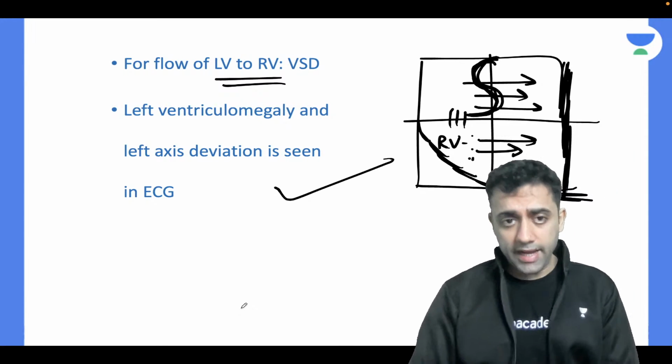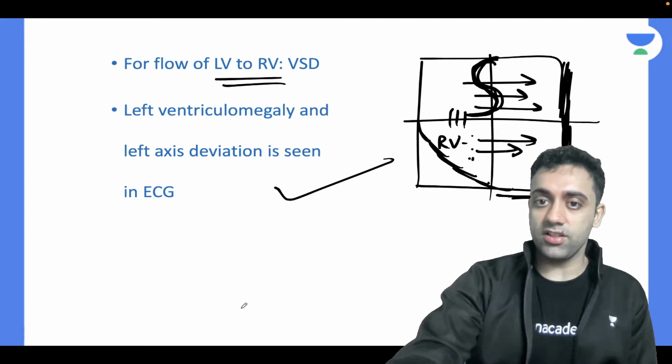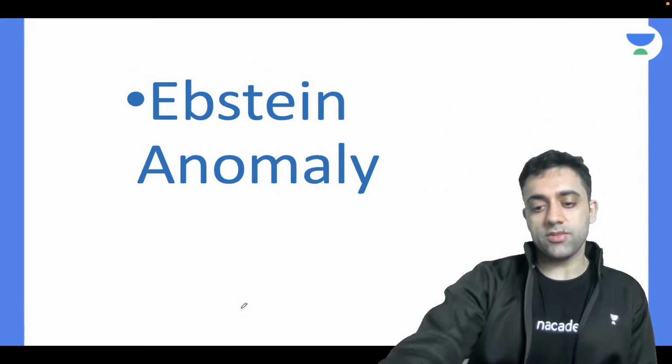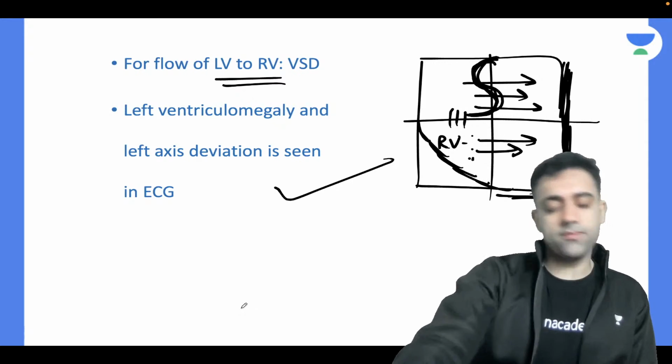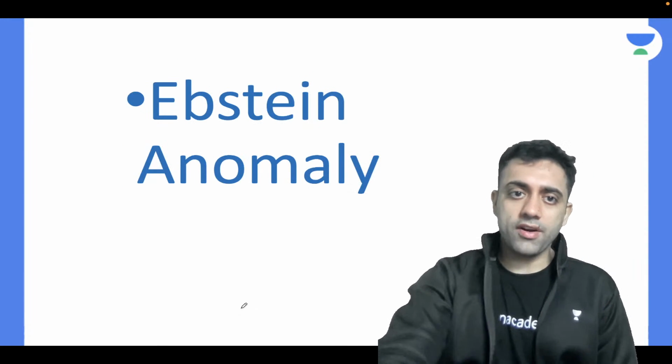So left ventriculomegaly and left axis deviation in a case of ECG. Okay, very good. That's what. So I think we'll finish it up till here only. Epstein anomaly we'll talk about in the other class.